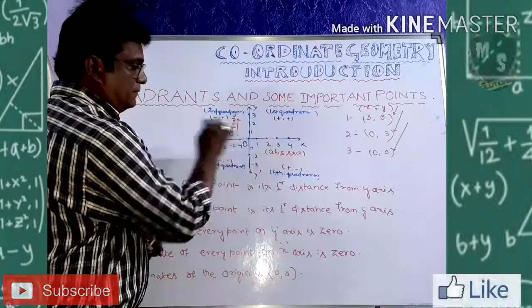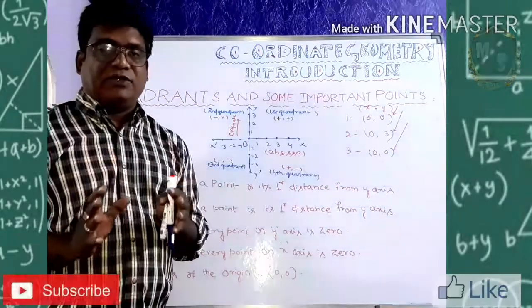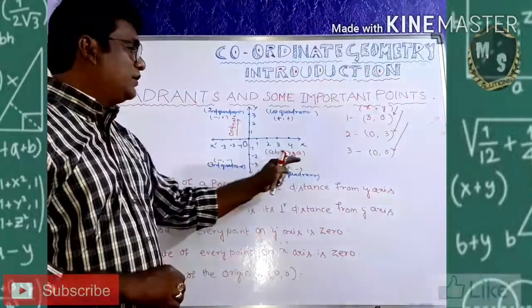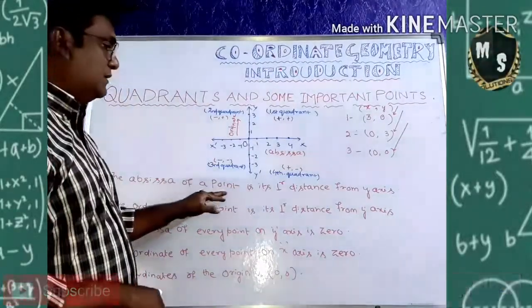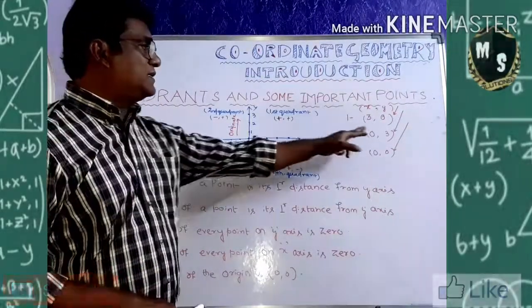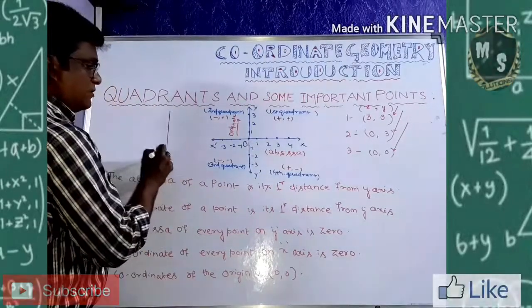So 3 is called the x coordinate. That means it belongs to the x-axis, so it belongs to the abscissa. For that reason it is written here: the abscissa of a point is the perpendicular distance from the y-axis. From the y-axis, what is the perpendicular distance? I said 3. So look at this. I am drawing the figure here for your better explanation.